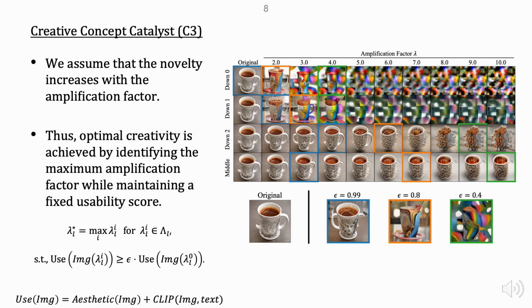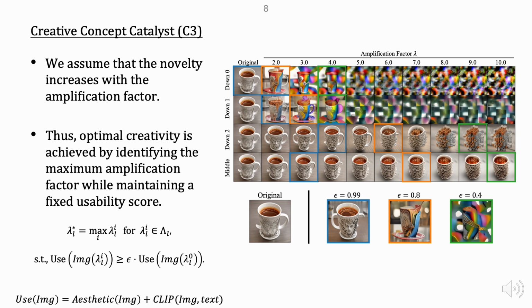We formalize this process as follows. First, we define a unified metric called the usability score, which is computed as the sum of the CLIP score and the aesthetic score. Next, we perform a line search to find the maximum amplification values that satisfy the following constraints. The usability score must remain at least epsilon times that of the original image.